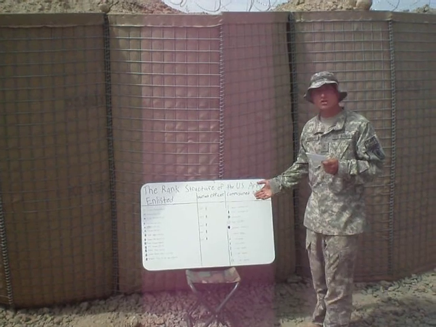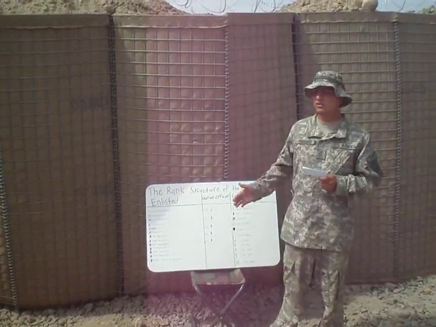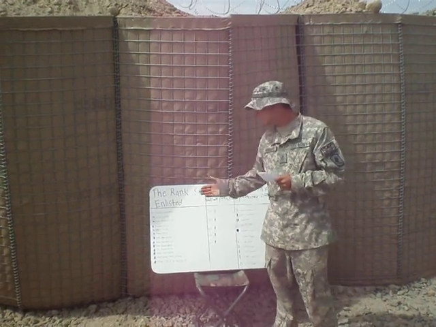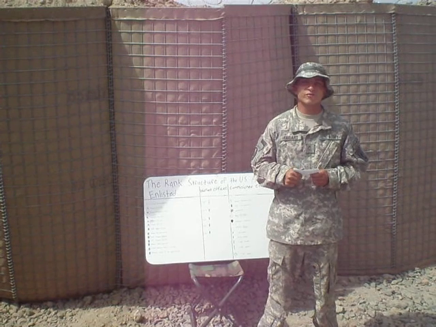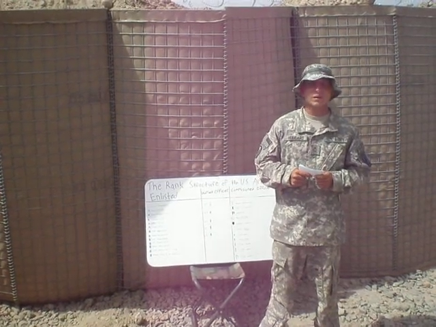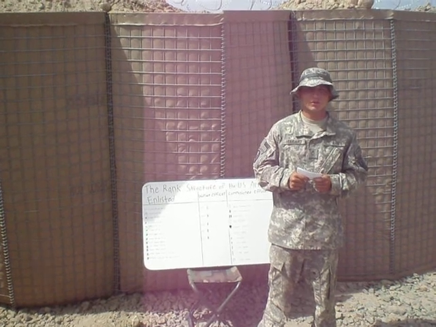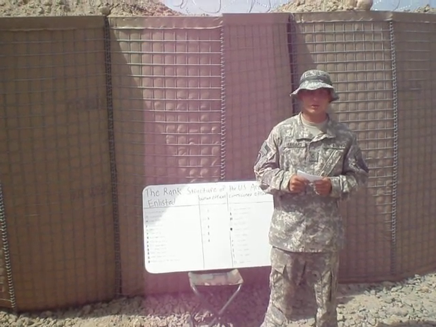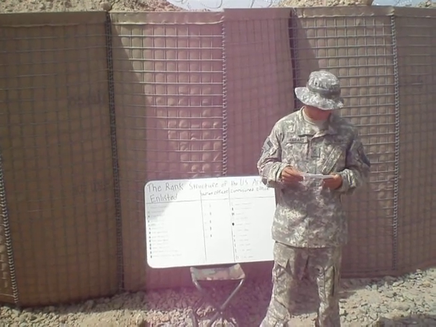And finally, we have the commissioned officers. At the lowest level is a second lieutenant. Even though second lieutenant is the lowest level, he still outranks any enlisted soldier and any Chief Warrant Officer. Next is the first lieutenant, captain, major, lieutenant colonel, full-bird colonel, 1-star general, 2-star general, 3-star general, 4-star general, and at the highest ranking is a 5-star general.